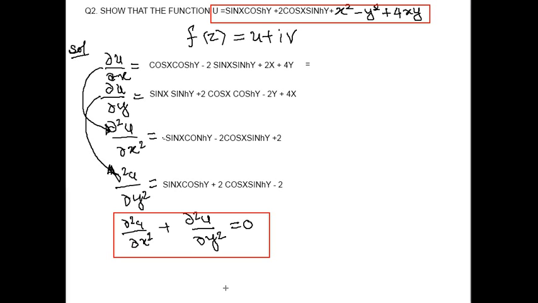Now if u is a harmonic function, the same pattern applies for finding v. For finding v, we can write the total differential equation dv equal to del v upon del x dx plus del v upon del y dy. Clear?